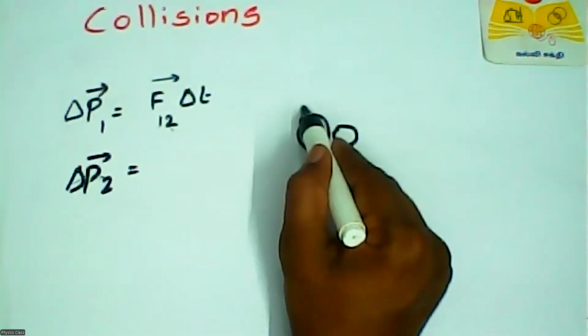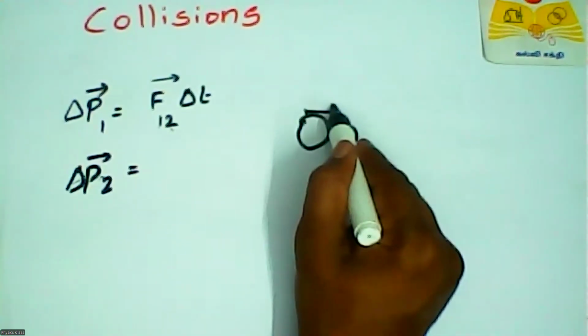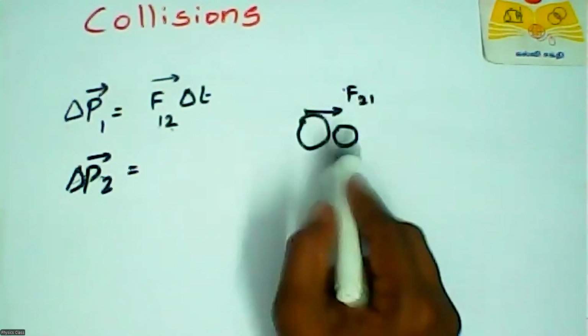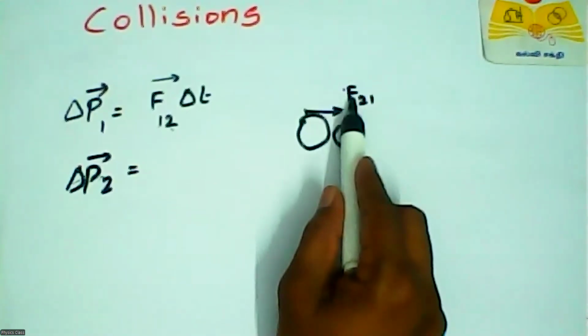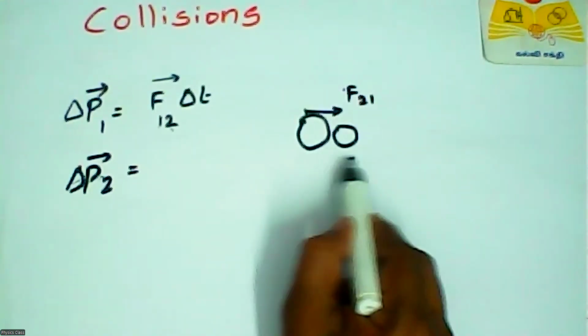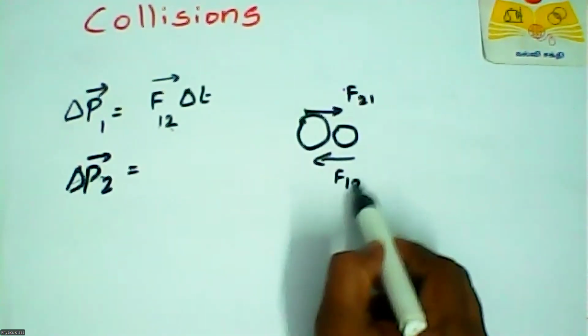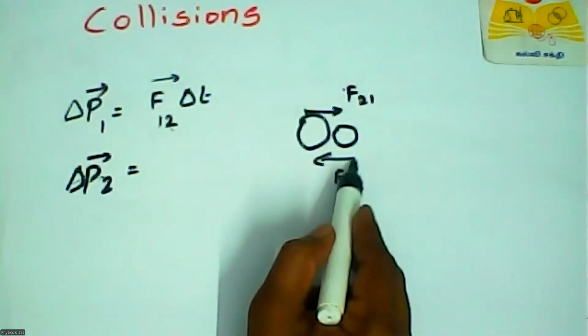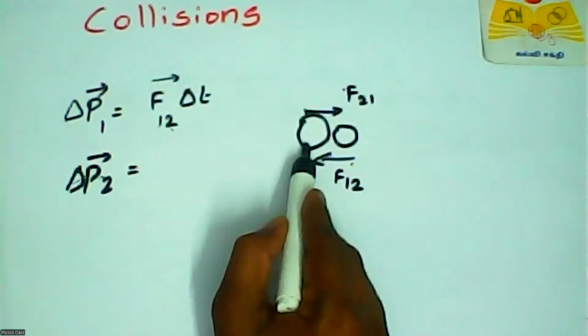So this object gives a force F21. That means the force on the second object by the first. This object gives a force F12. Okay, so just remember how F12 and F21 are denoted here. So this force changes the momentum of this body.